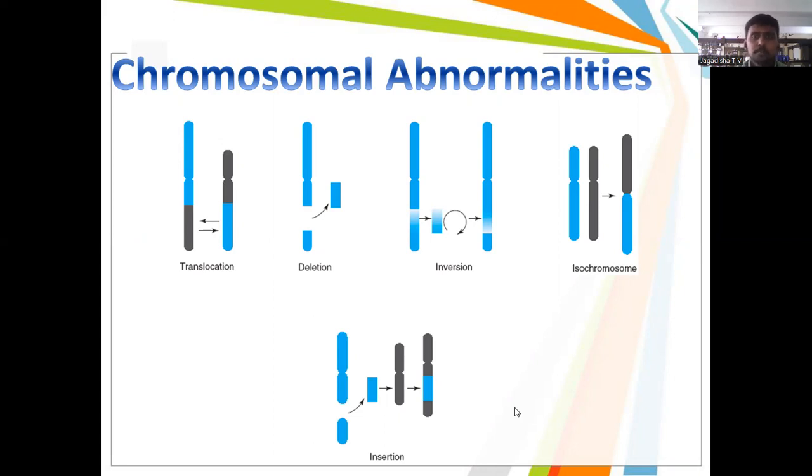Another chromosomal abnormality is called inversion, where a part of the chromosome is inverted within that particular chromosome. Then isochromosome, where one part of the chromosome is duplicated and joined together, with mutual sharing of a chromosomal segment. The last chromosomal abnormality we can call insertion, where a part of a chromosome is inserted into another chromosome.